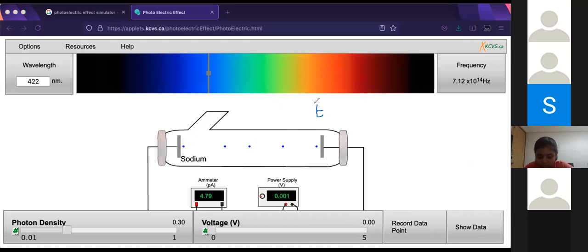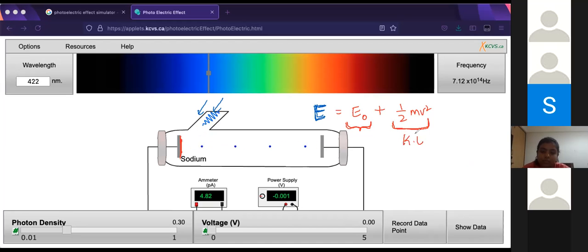Whatever energy you are giving, whatever electromagnetic radiation the metal surface is exposed to, is equal to the work function plus half mv squared, since energy is conserved. However much is required to eject the electron, the electron takes that much energy to get itself out, and all of the remaining energy is converted into kinetic energy. This is kinetic energy.